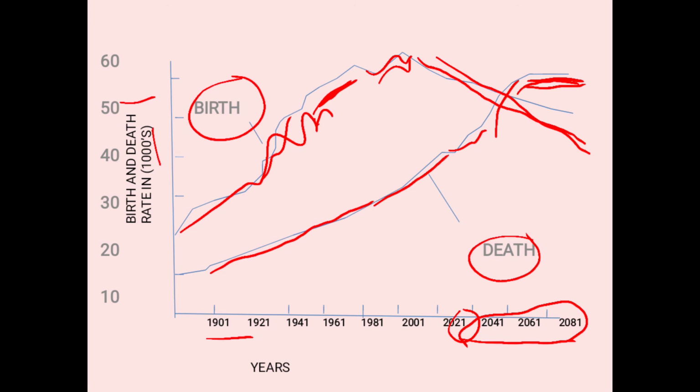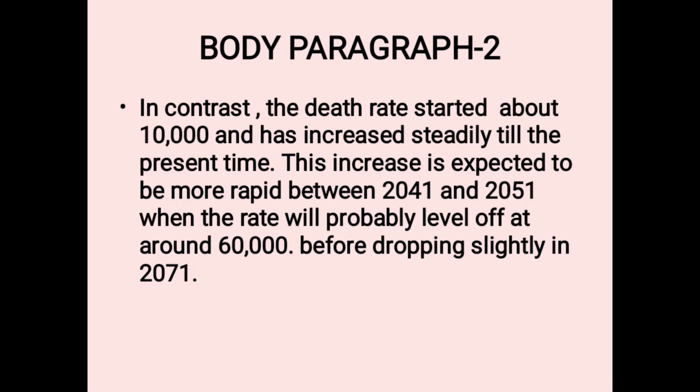Okay, and now the next body, paragraph number 2. This you need not mention when you write in your fair notebook. Just start from this: In contrast, on the contrary. These words are compulsory to use. The death rate started at about 10,000 and had increased steadily till the present time. This increase is expected to be more rapid between 2041 and 2051, when the rate will probably level off.